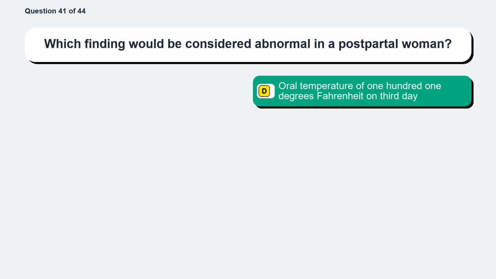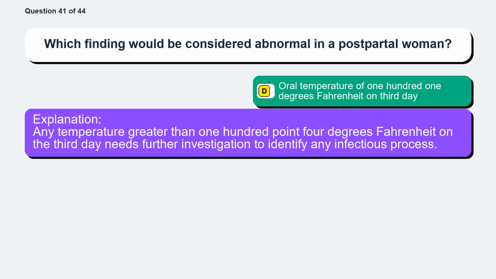The correct answer is option D, oral temperature of 101 degrees Fahrenheit on third day. Any temperature greater than 100.4 degrees Fahrenheit on the third day needs further investigation to identify any infectious process.